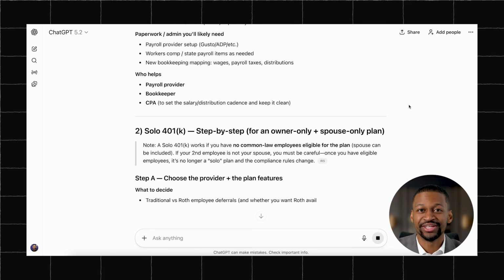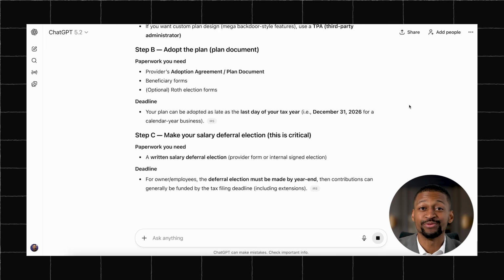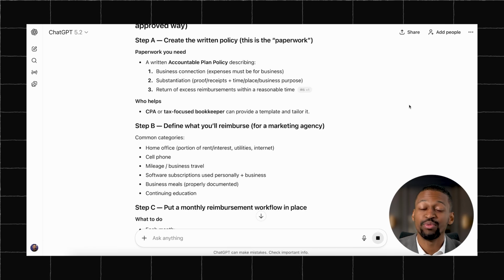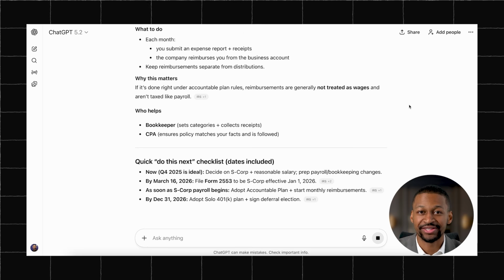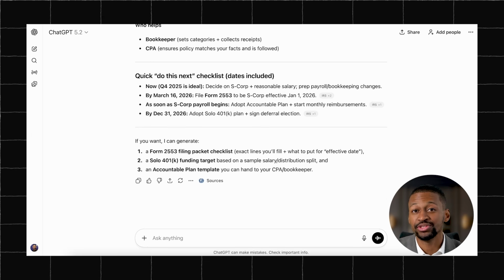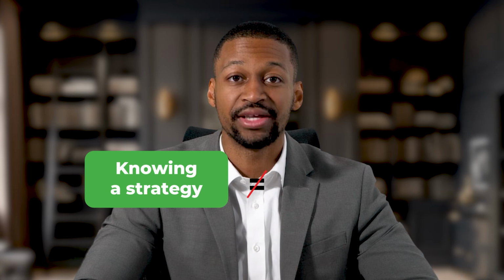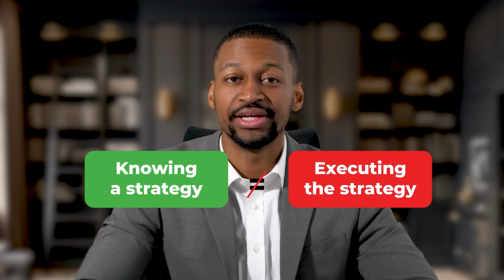Then it continues to give the exact step-by-step instructions for the other tax strategies as well. This is unbelievable because most people would have to pay for a tax consultation to get this kind of information. This is really helpful because knowing a strategy exists is not the same as knowing how to actually do it. And now we have a roadmap we can actually follow with real deadlines and action items.